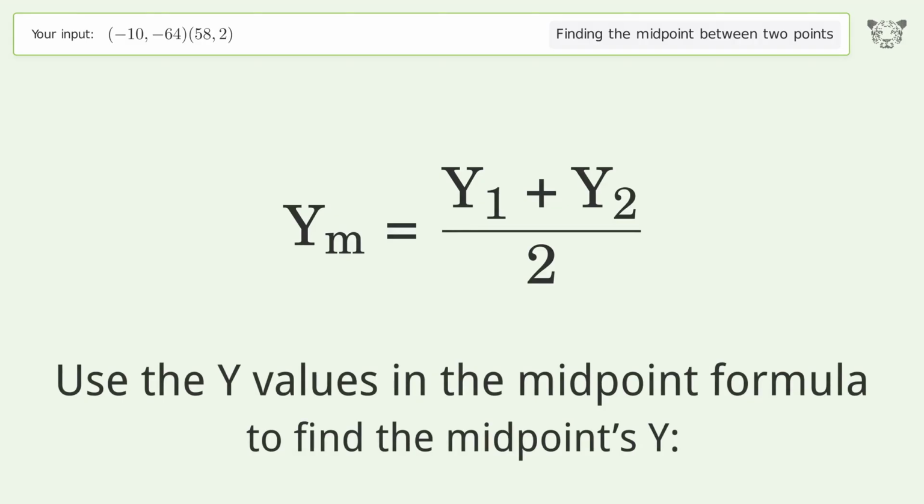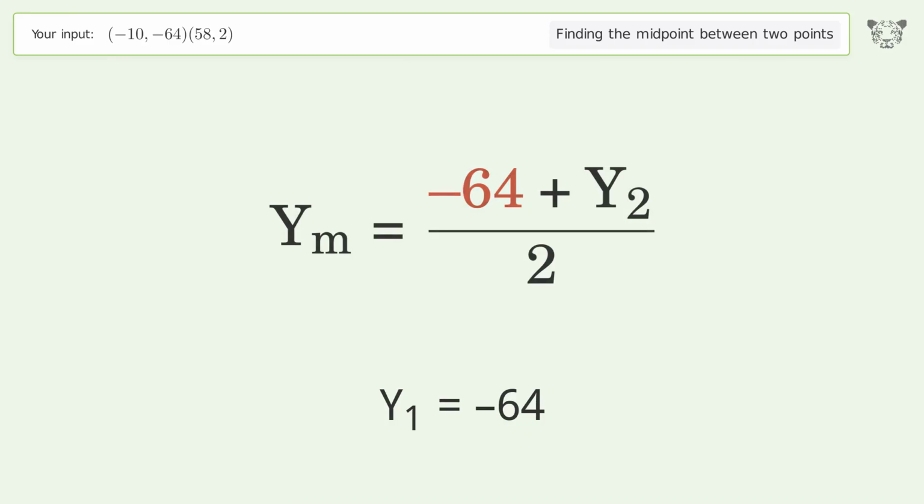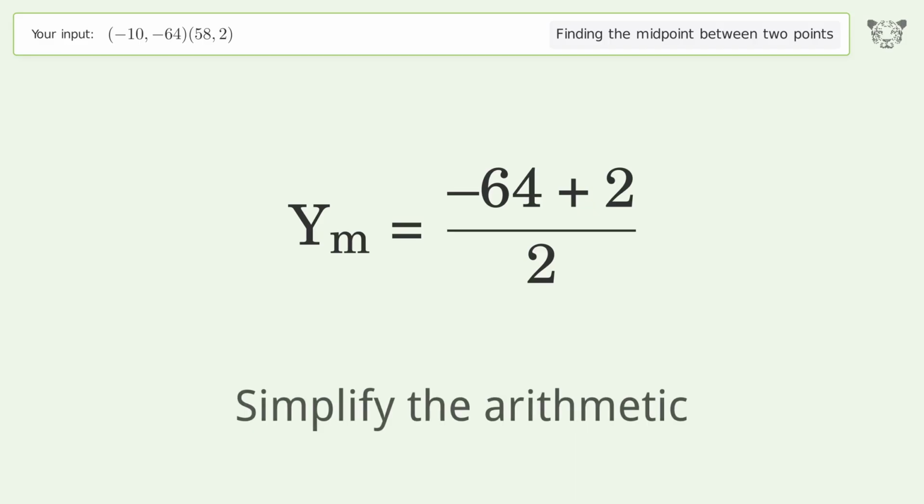Use the y values in the midpoint formula to find the midpoint's y. y1 equals negative 64. y2 equals 2. Simplify the arithmetic.